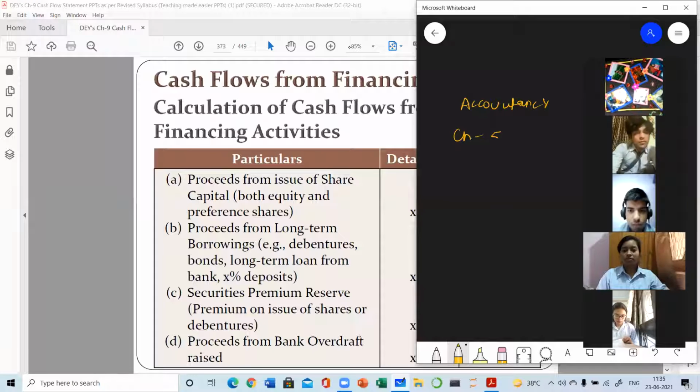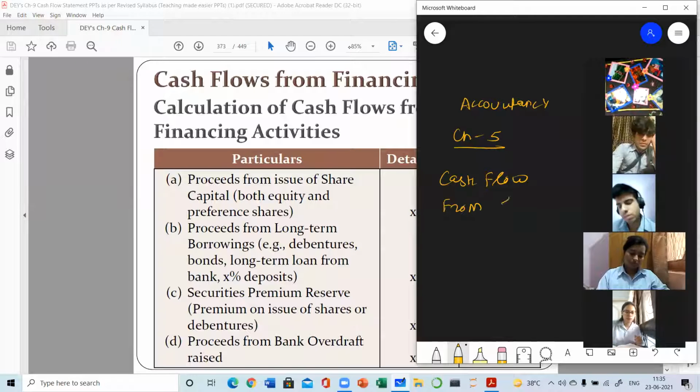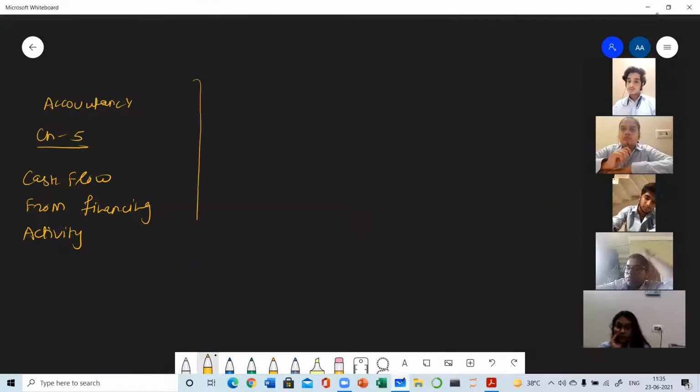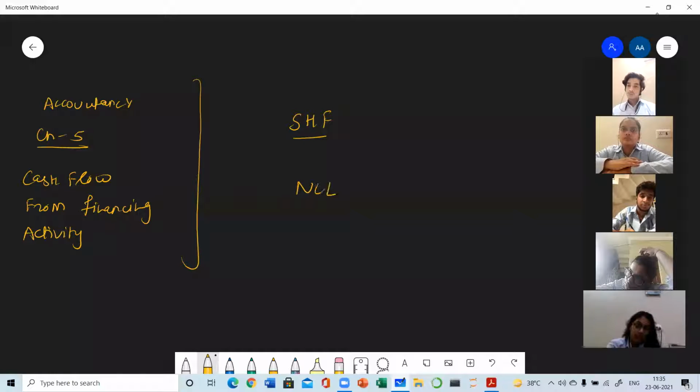Chapter 5, and the topic is Cash Flow from Financing Activity. It is the third important activity of every business, financing activity. And in this activity, the portion of the balance sheet you need to consider is the first two heads, or we can say the shareholder funds as well as the non-current liabilities.